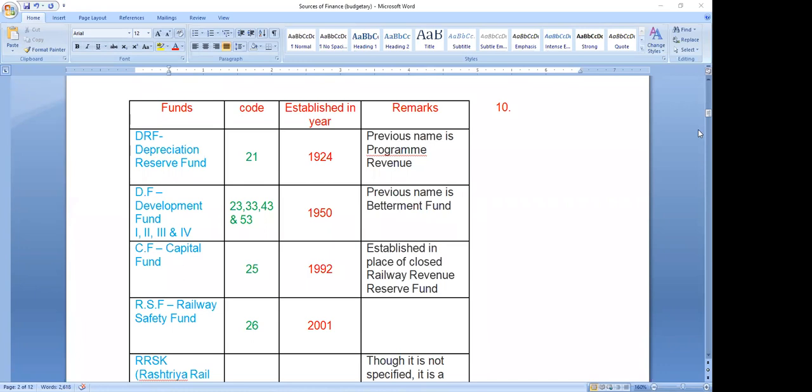RSF and RRSK are almost the same, but RSF, the Railway Safety Fund, is limited to LC gates and ROBs, whereas RRSK includes LOP, ROP, RUP, replacement of electrical assets, rehabilitation of bridges, and all the safety works including LC gates and ROBs. The safety fund is for plan heads 29 and 30 and is a permanent fund, whereas RRSK is a one-time fund for only 5 years.